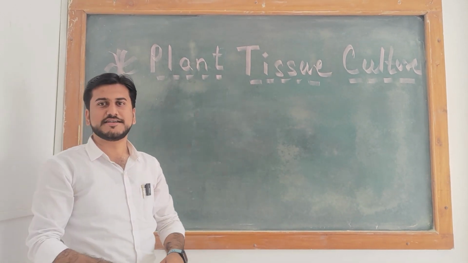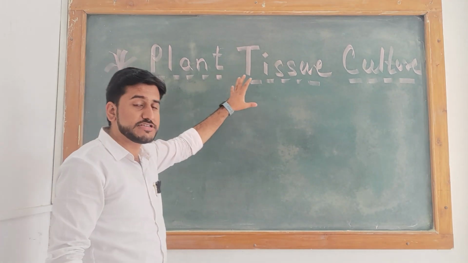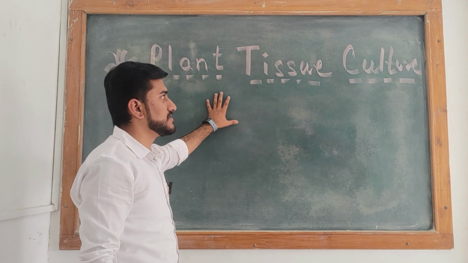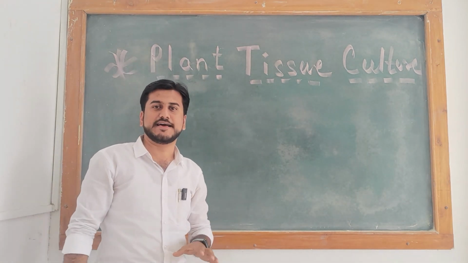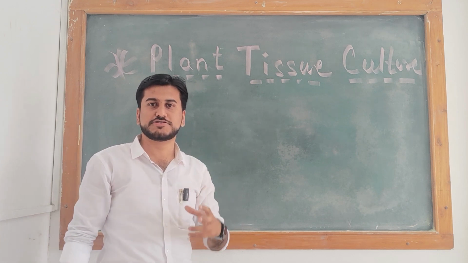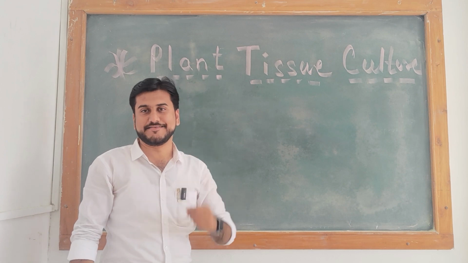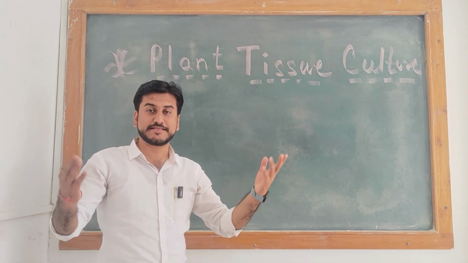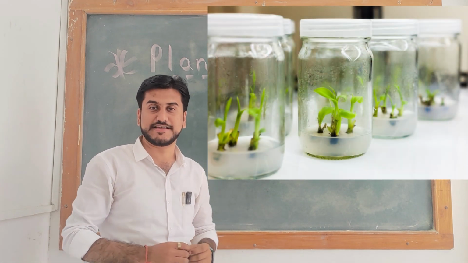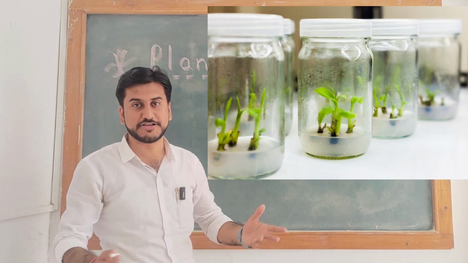So plant, tissue and culture, these three words are the most important in botany, because plant tissue culture is a magical science we utilize to produce the whole plant body from a single cell. Okay, so very big thing, the whole plant body is produced from a single tissue or single cell. So let us see what plant tissue culture is.